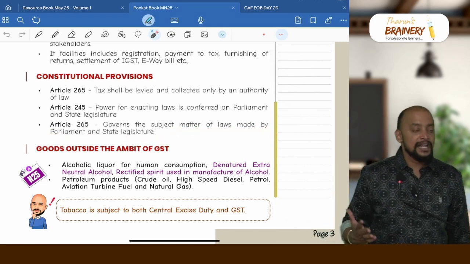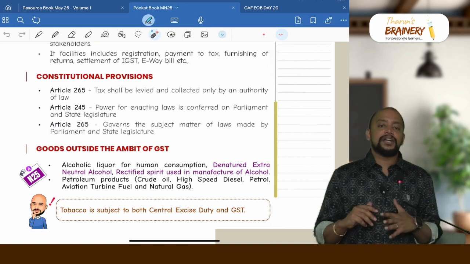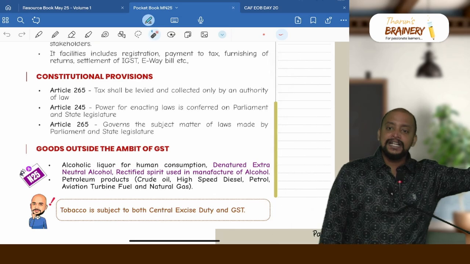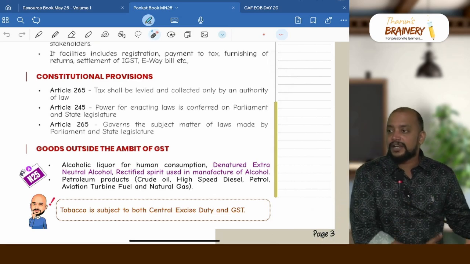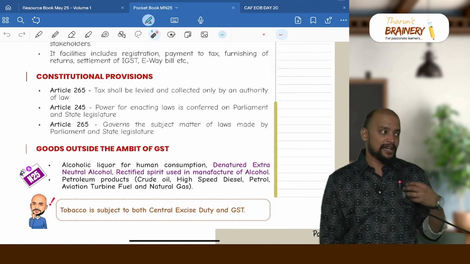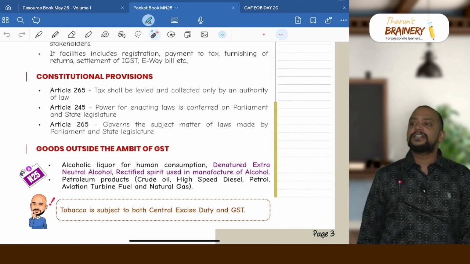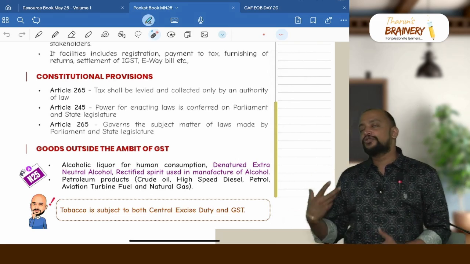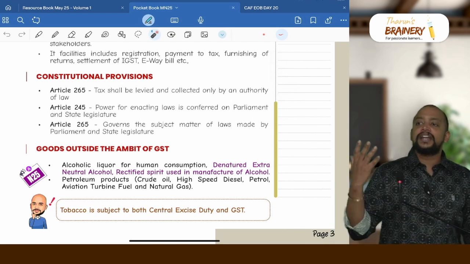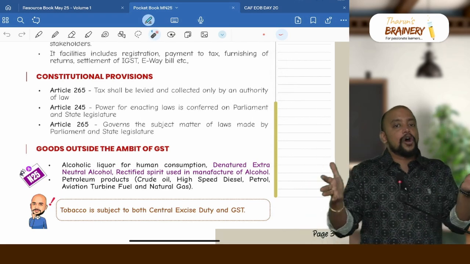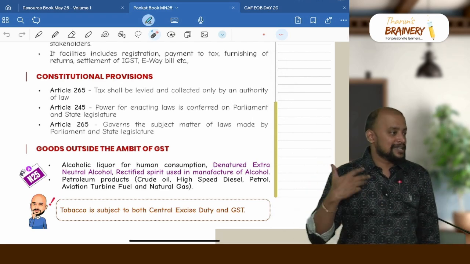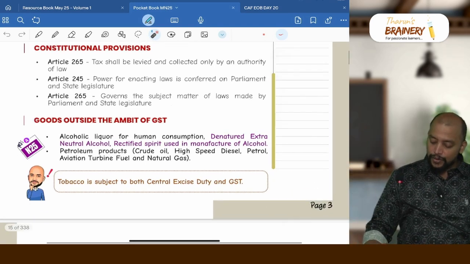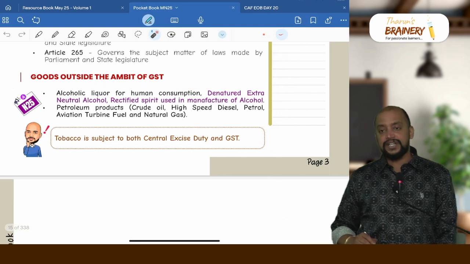Accordingly, in the 7th Schedule to the Constitution, there are three lists: union list, state list and concurrent list. Union list means the power to make law is fully with the central government. State list means the power to make law is with the state government. Concurrent list means the power to make law is with both the central government and the state government. There were a few entries before in the union list and state list separately. Now GST is a common list which is covered under both the union list as well as the state list. That is why a constitutional amendment was required. And what are the goods which are outside the ambit of GST?